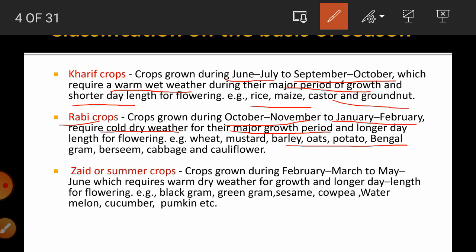Then the third one is zaid or summer crops. These are the crops grown during February, March. We sow this crop in February and March, while harvesting generally takes place in May and June. These crops require warm and dry weather for their growth and longer day length for flowering. Examples are green gram, black gram, sesamum, cowpea, watermelon, cucumber, pumpkin, etc.